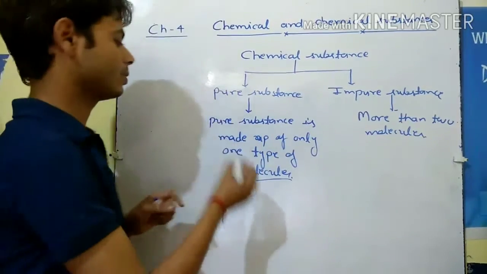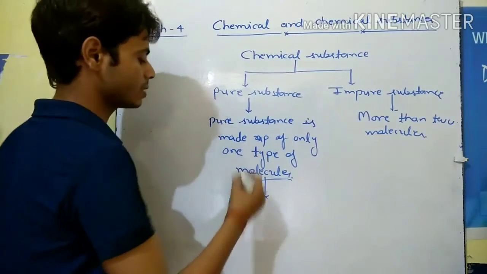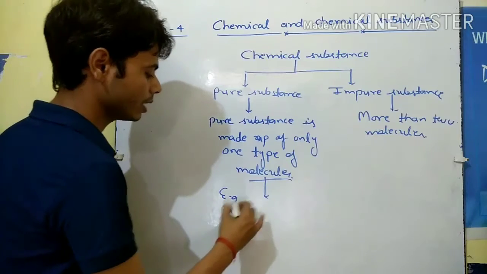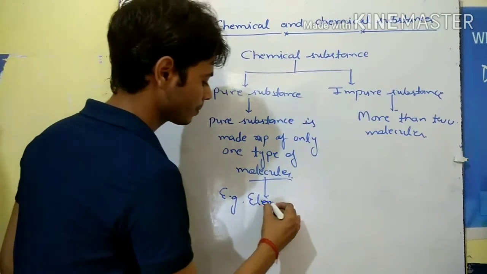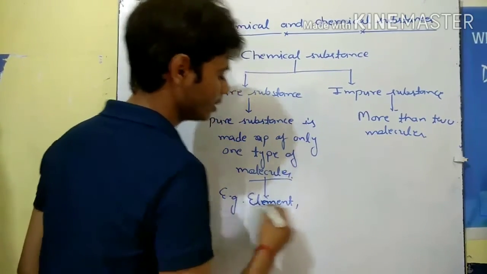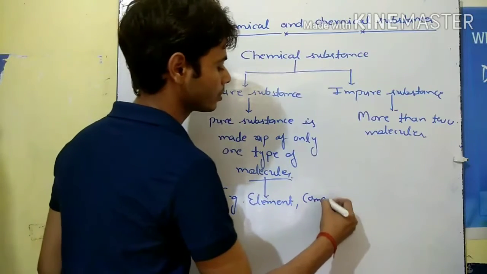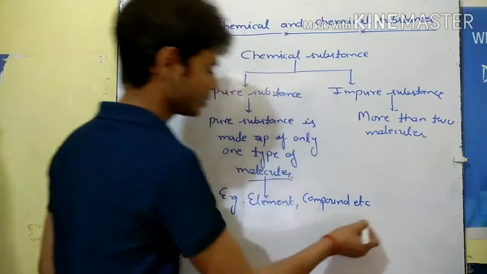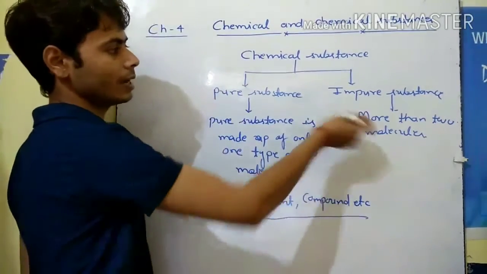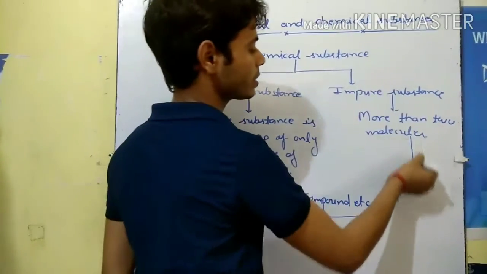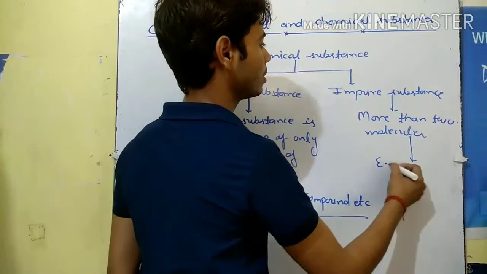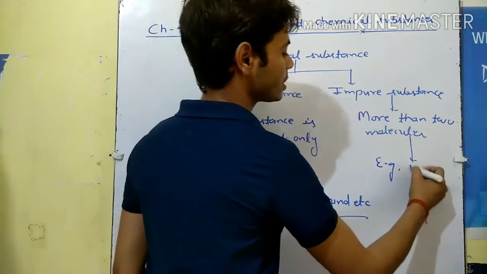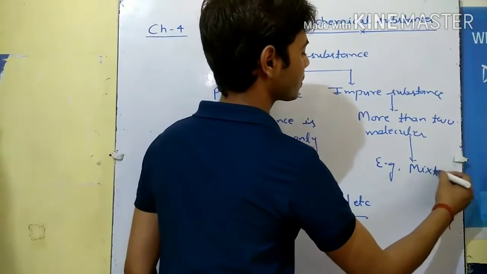Now if we talk about examples of the pure substances, the examples are element and compound. So element and compound are examples of the pure substance. And the example of the impure substance is mixture.